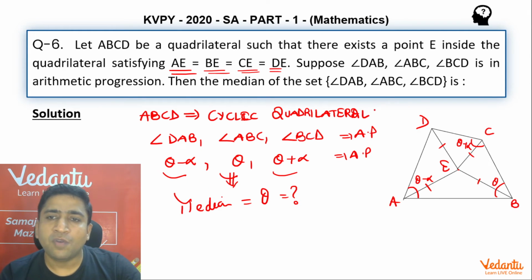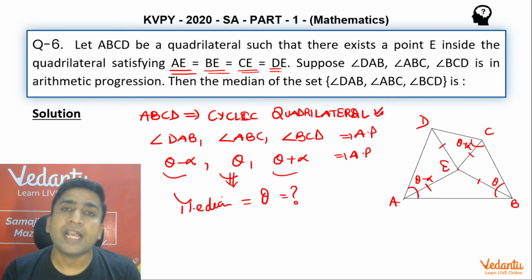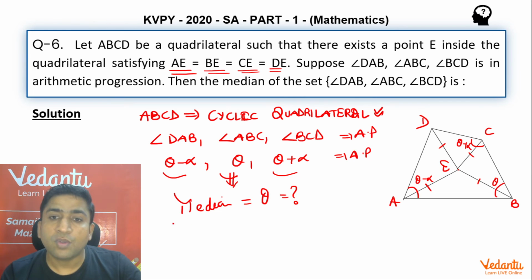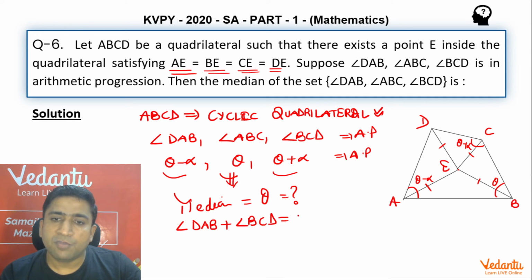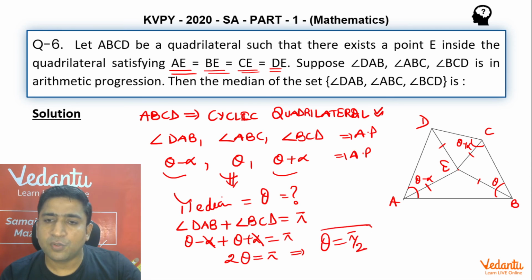Up till now, we have not used the information of the cyclic quadrilateral, and I hope we all know a very beautiful property of a cyclic quadrilateral, that the summation of opposite interior angles is always equal to 180 degrees. So I'm going to utilize that. That means the sum of angle DAB plus angle BCD comes out to be pi. If you put in the values, theta minus alpha plus theta plus alpha comes out to be pi. So alpha will get cancelled, which means 2 theta is equal to pi. Hence theta is equal to pi by 2.